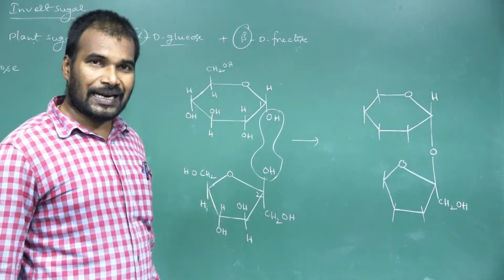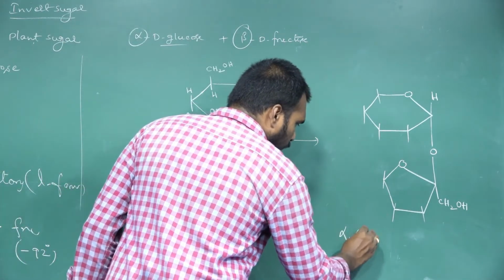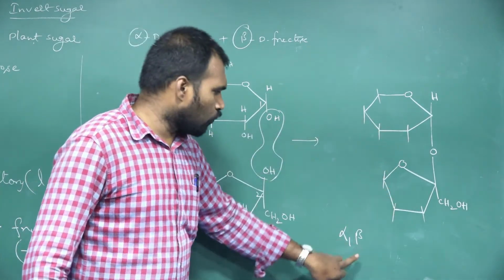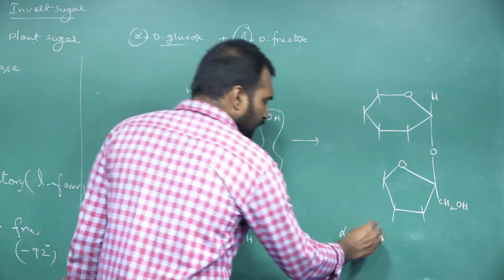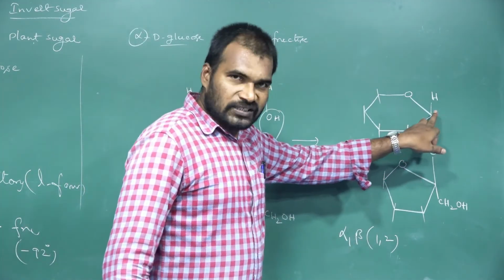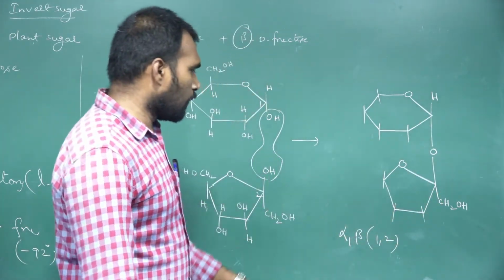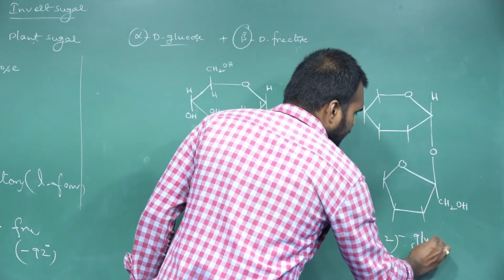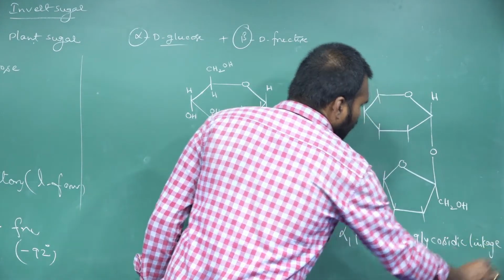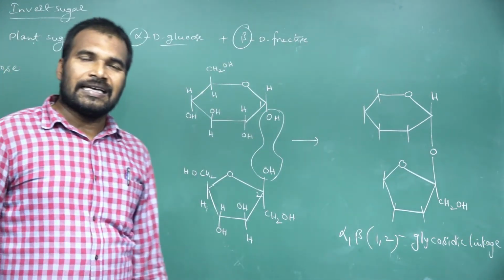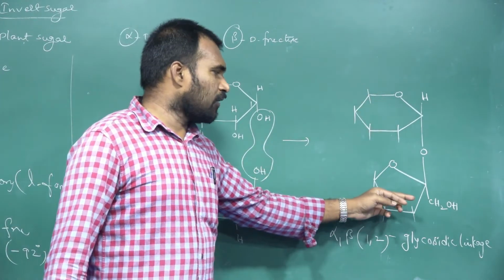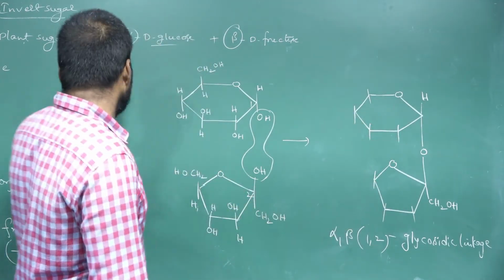And what do we call this glycosidic linkage? Alpha comma beta. Why? Because the first monomer is alpha form and the second monomer is beta form. Alpha comma beta 1 comma 2: alpha first carbon, beta second carbon. Alpha, beta 1,2 glycosidic linkage. By using that linkage, both glucose and fructose combine together and generate what?